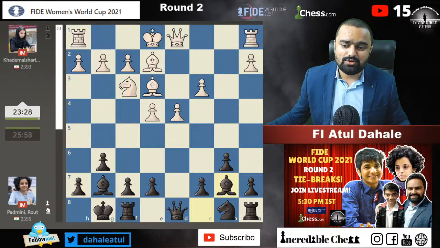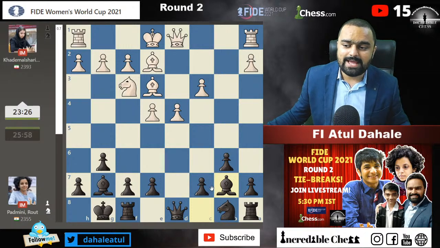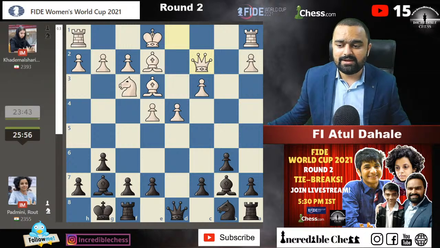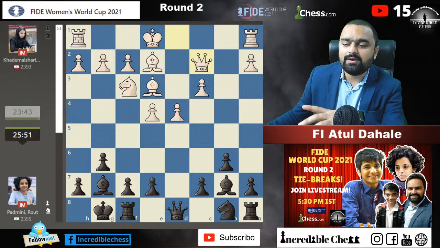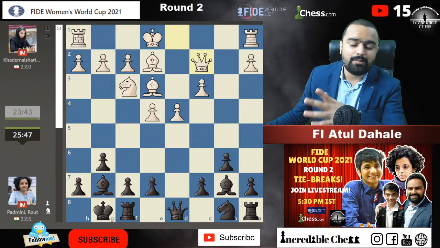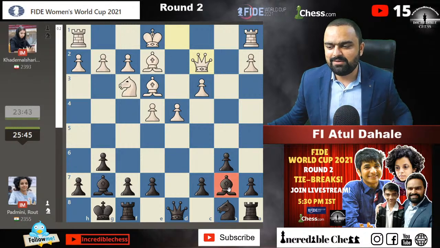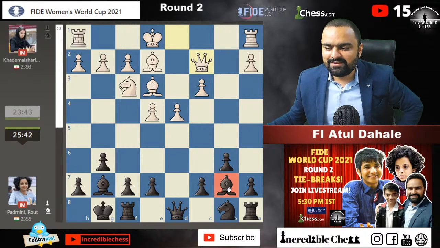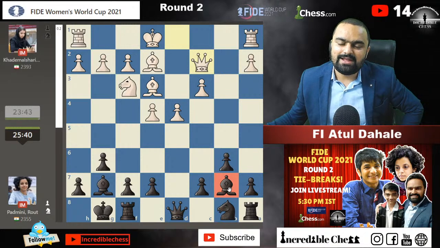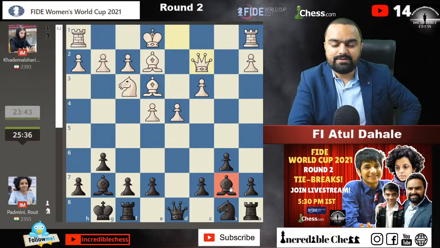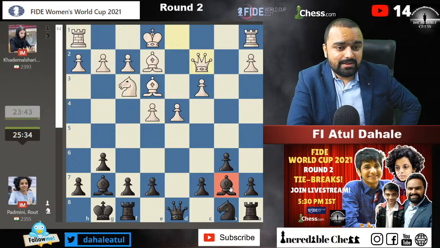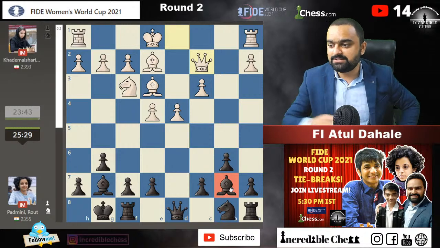Okay, Padmini also plays the Grunfeld defense from the black side for a long time, and I have one of my games against Padmini which we played in 2013. That time also Grunfeld was played. We played that game in the Commonwealth Chess Championship, and I still remember, it was a crazy game. And after that also I played against her, but that time I was black. But whenever she was black, she always played the Grunfeld defense against me. If black loses a pawn, white is ahead in development. Yeah, that's kind of there.